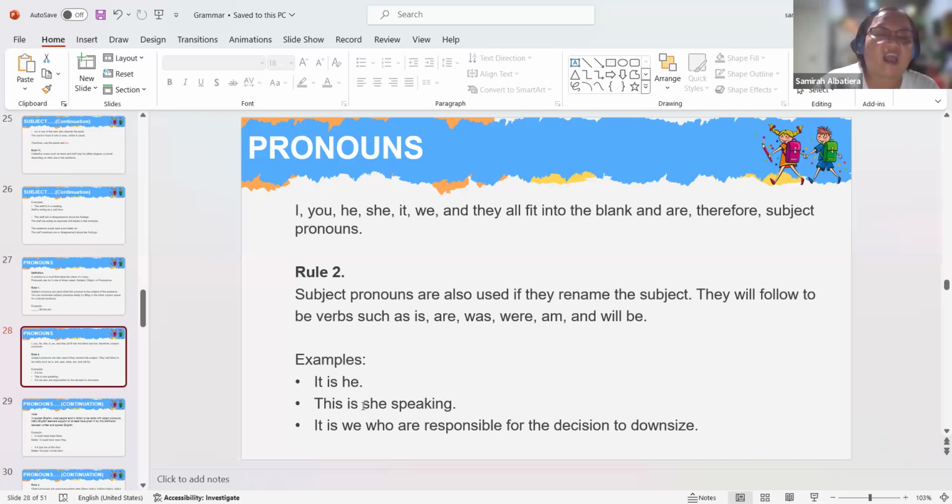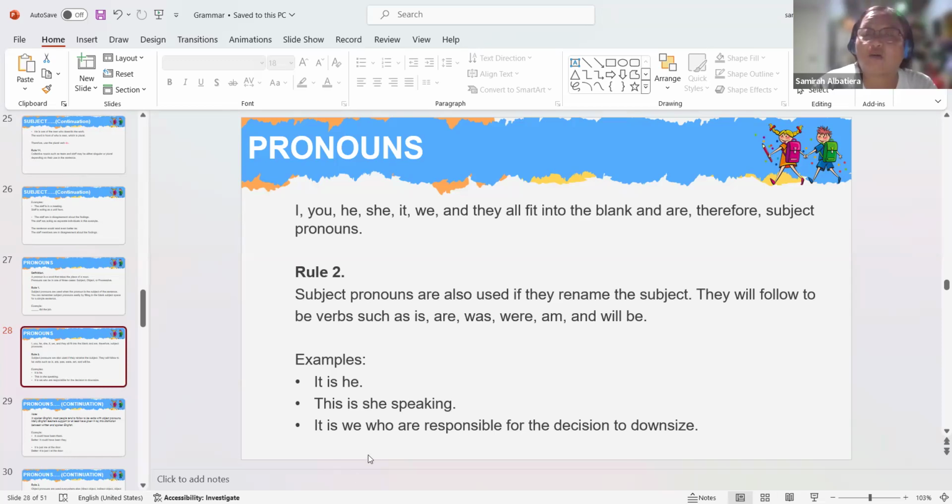Maybe we can make it as this is Catherine speaking. I will replace Catherine with the pronoun she. So that is why I made this is she speaking. It is we who are responsible for the decision to downsize.